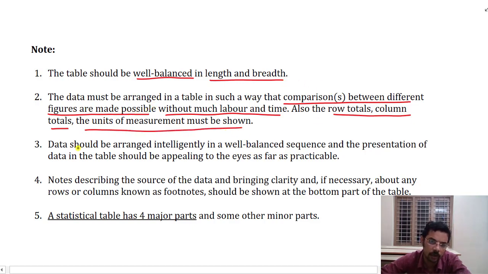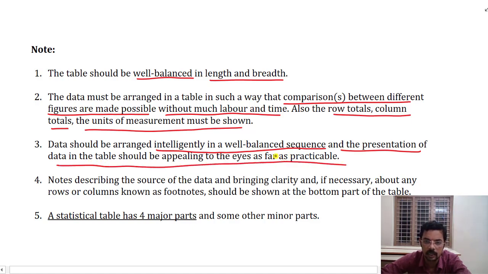The data should be arranged intelligently and in a well balanced sequence, and the presentation of data should be appealing to the eyes as far as it is practical. So it should be presented in a beautiful way.